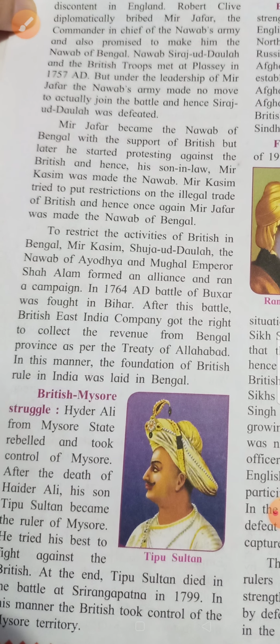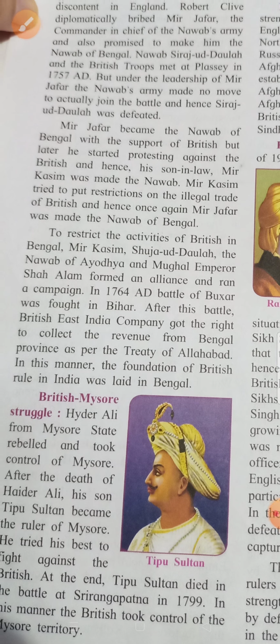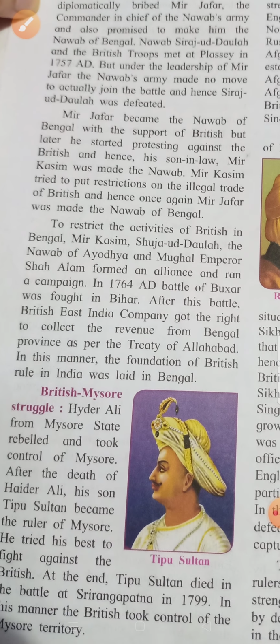But under the leadership of Mir Jafar, the Nawab's army made no move to actually join the battle. Means that Nawab Sirajuddaulah was not moved to join the battle, and he did not want to join the battle. That's why Sirajuddaulah was defeated.